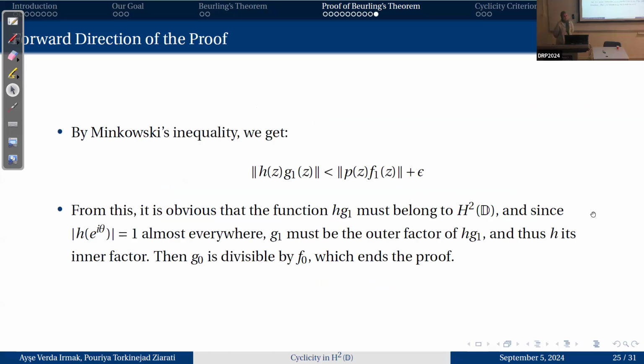And by Minkowski's inequality, we get the norm of Hg1 is less than the norm of pf1 plus epsilon. And now we have bounded Hg1. And from this, it's obvious that the function Hg1 is in H2D. And since H is 1 by definition almost everywhere on the boundary, G1 must be the outer factor of Hg1 and H the inner factor, which is the contradiction that we were looking for. H0 is divisible by F0. And this is the end of the proof.